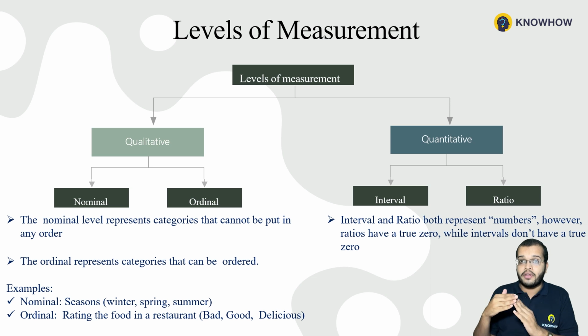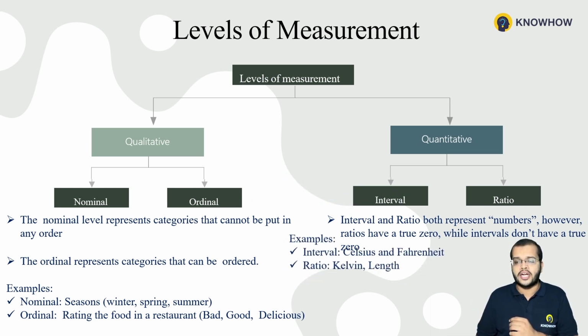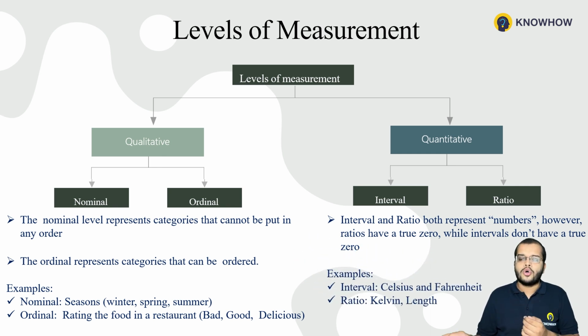If you talk about the interval, what's the current temperature nowadays? It's 22 degrees Celsius, or if you are talking in Fahrenheit, it's in Fahrenheit. Whenever you are representing something in degrees Celsius and degrees Fahrenheit, that's an interval, right? In the same way, we have another type of measurement, Kelvin. Most of the time we even represent some temperatures in Kelvin. Kelvin comes under the ratio type of quantitative level of measurement.